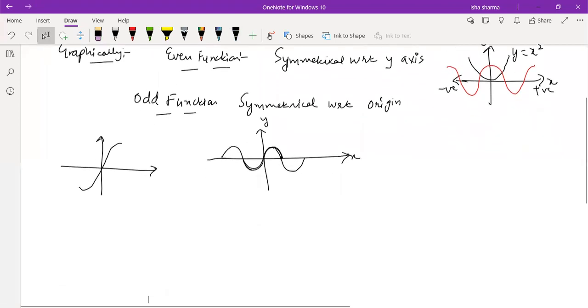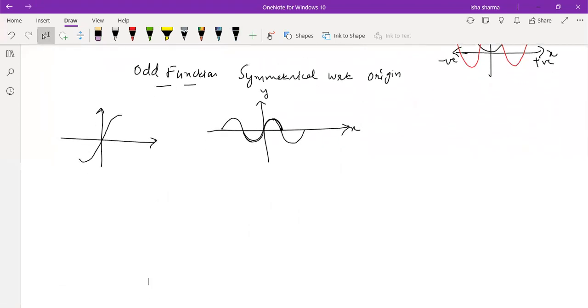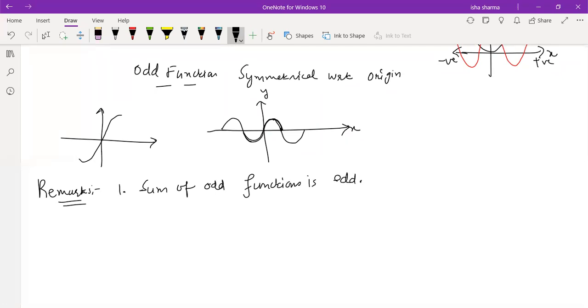Let me share a few more remarks about even and odd functions which you can use in these questions, right? There are a few remarks which you can use directly. Sum of odd functions is odd. Sum of even functions is even. Are you aware of these results, or should I explain them? Mathematically we can prove them, but there's no need to prove them if you already know these results, so that you can remember and use them.